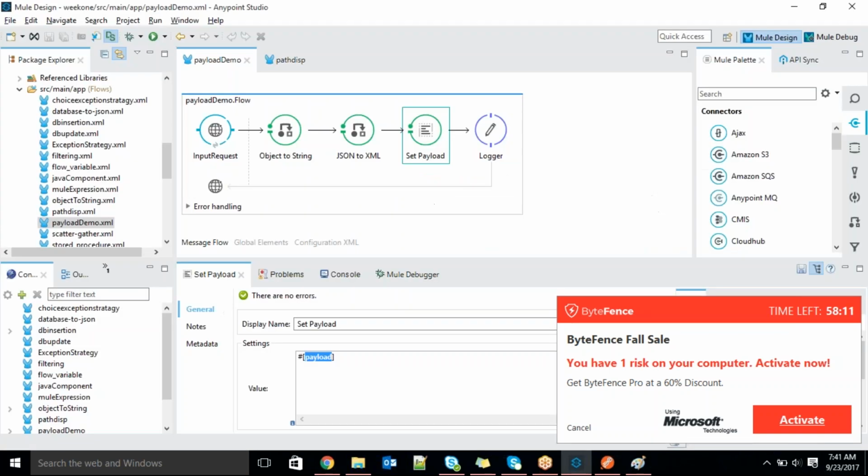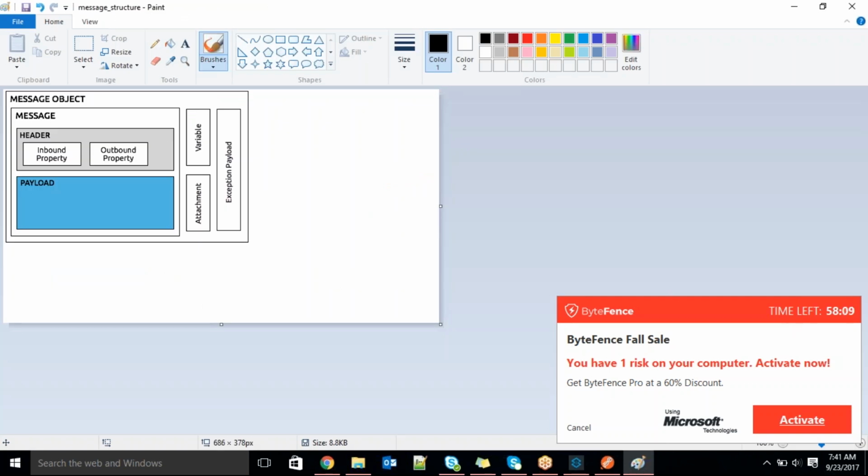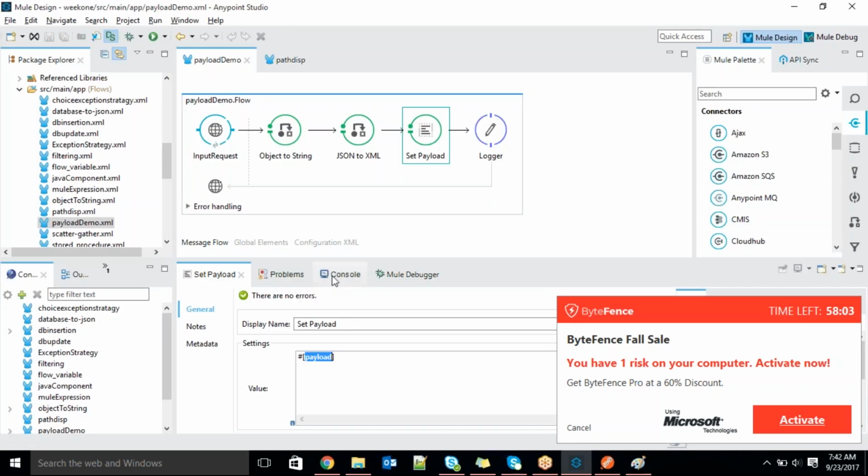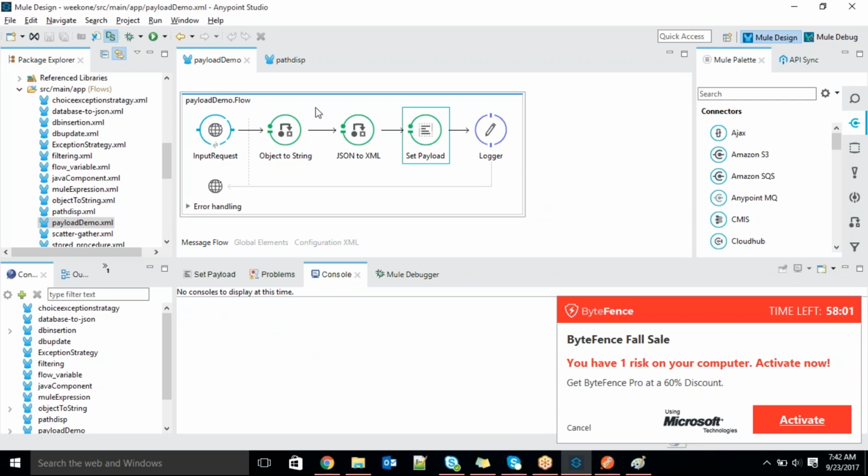Okay. Hope you guys are clear. The message structure, this is the object structure. So that's what we have for today. Please go ahead and try to play with it. I explored some of the components today, that is the object to string one, after receiving the payload, right?